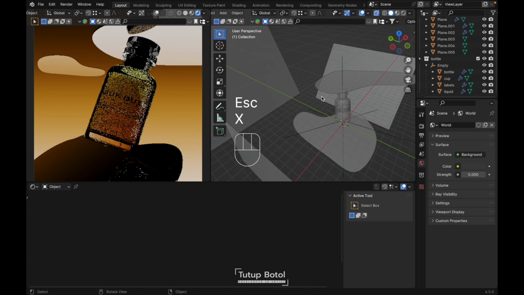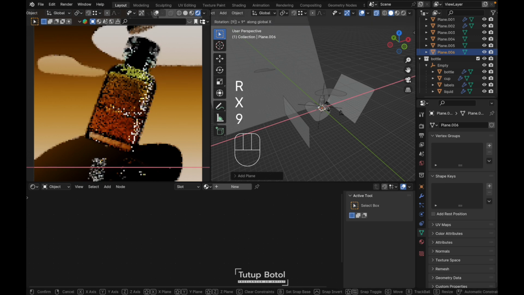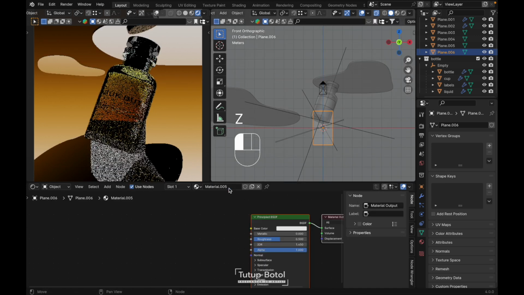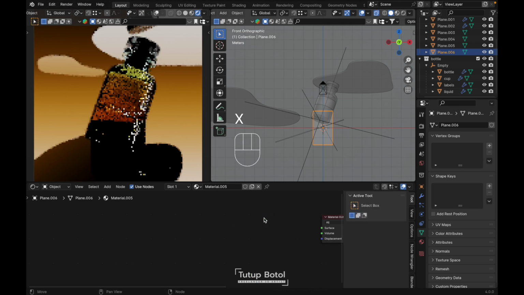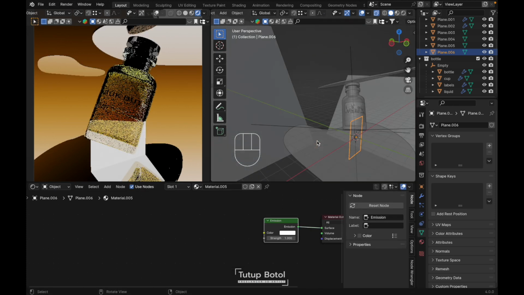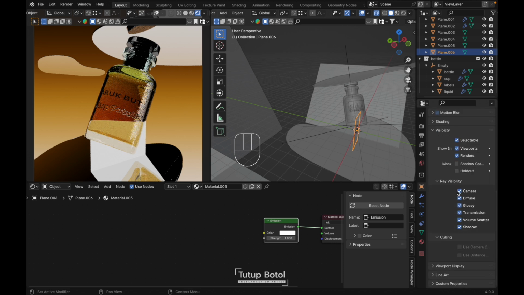Let's just delete it. Let's press Shift A, mesh, add a plane, RX 90 degree. Press SZ, extrude on the Z axis. New material. Let's create an emission. Just click here and object property. Uncheck the camera and the glossy.